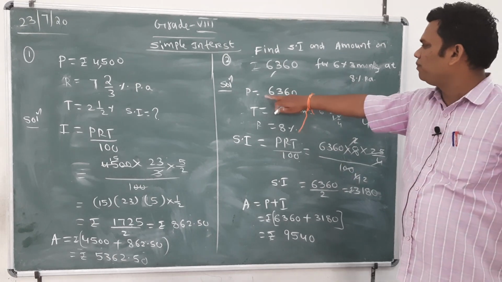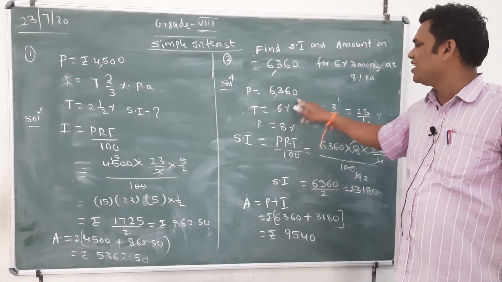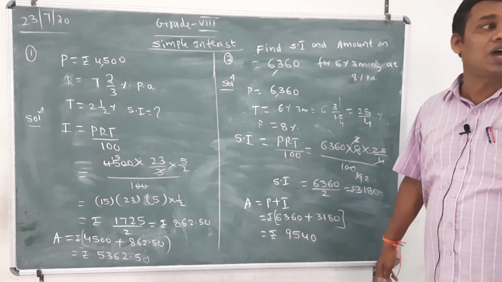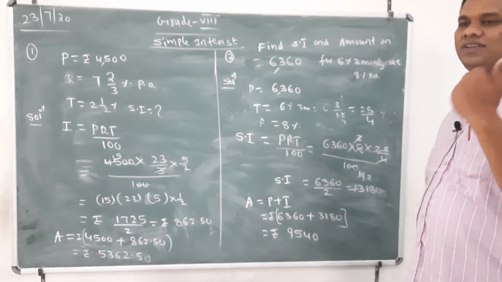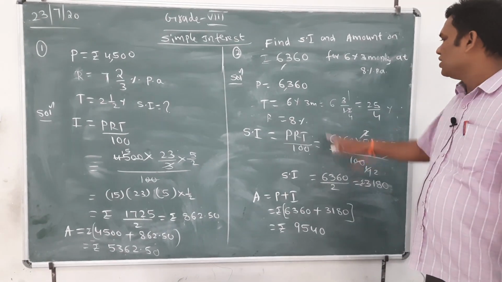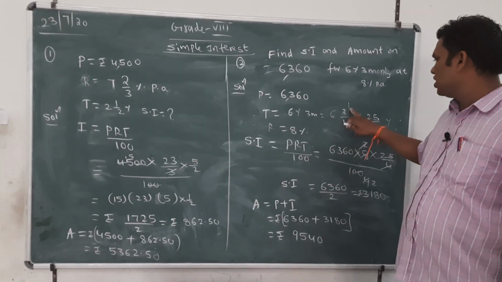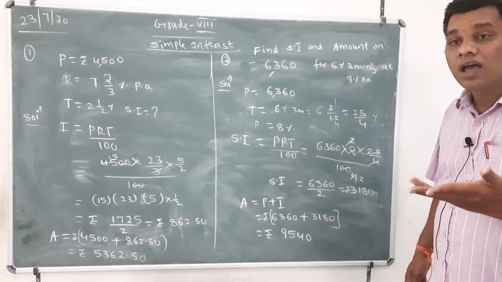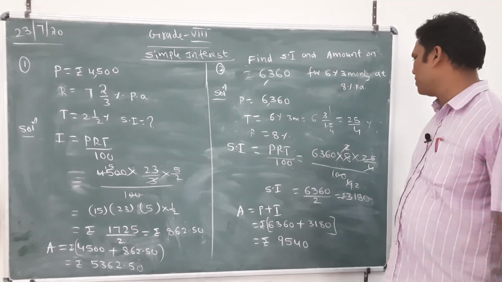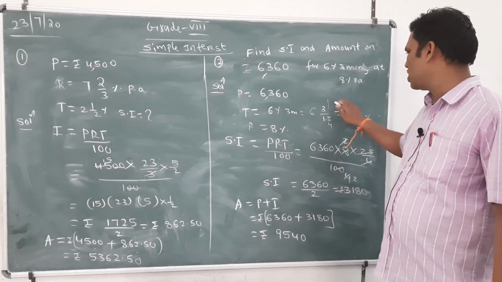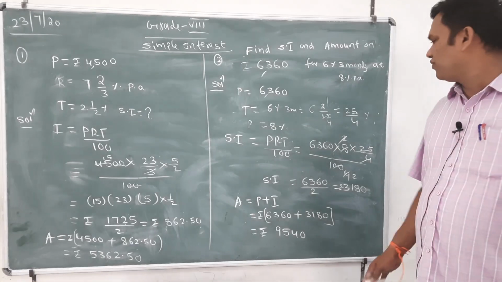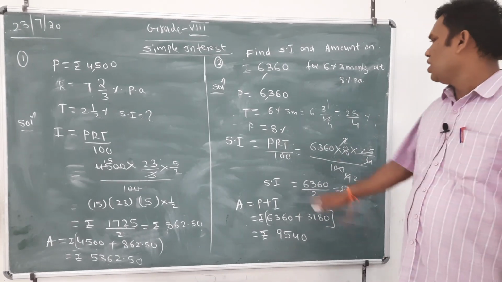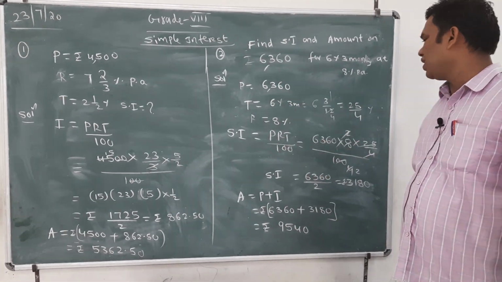Given sum of rupees 6,360, time 6 years, 3 months. This 3 months also you should convert into years. 1 year contains 12 months, so 3 months means 3 upon 12, that is 1 upon 4. So it is 6 1/4, a mixed fraction. Converting into an improper fraction, 6 4s are 24 plus 1, 25 upon 4 years. Rate of interest is 8%. Simple interest I equals PRT upon 100.